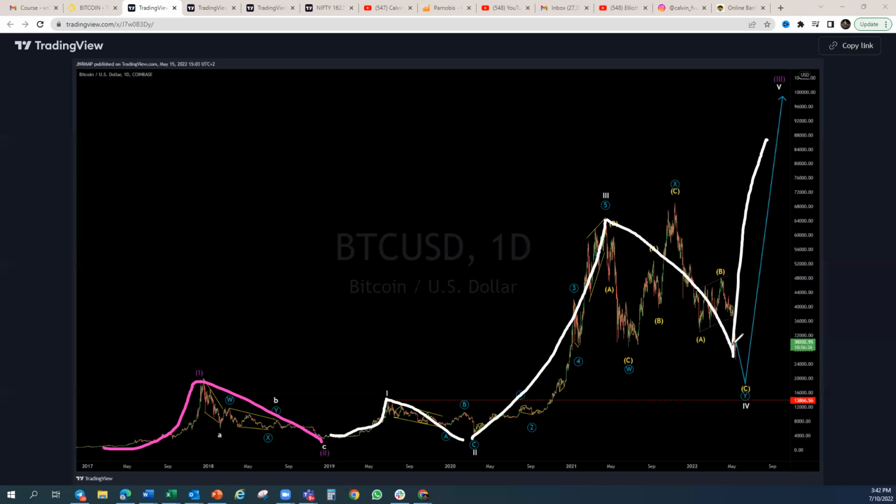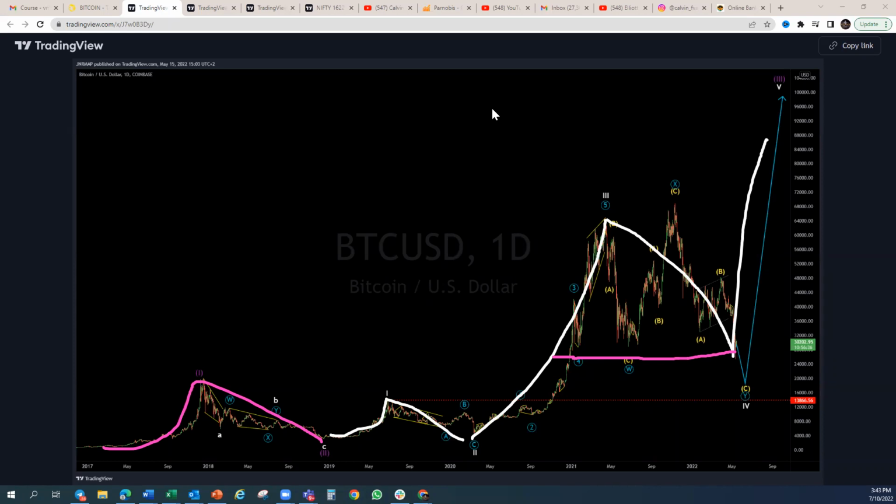You can imagine how much money anybody who has Bitcoin around this level has lost. What is also interesting is that anyone that bought Bitcoin 2 years back, in 2020 at about 20,000, is now exactly back where they were.